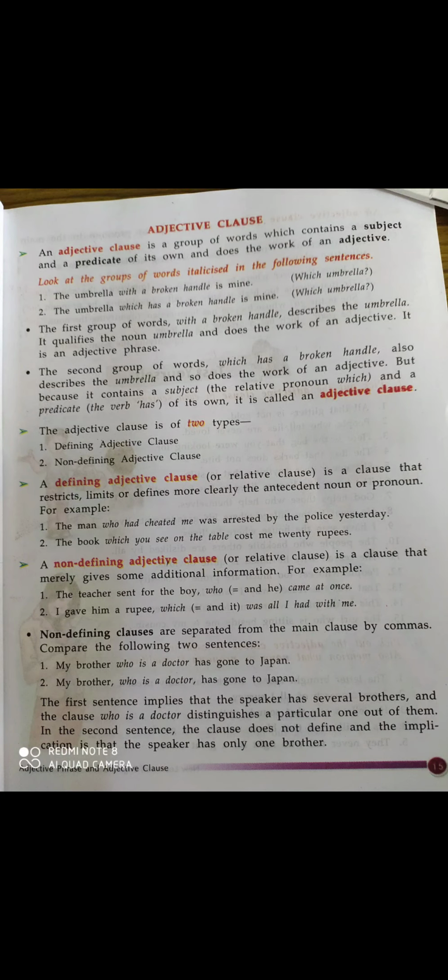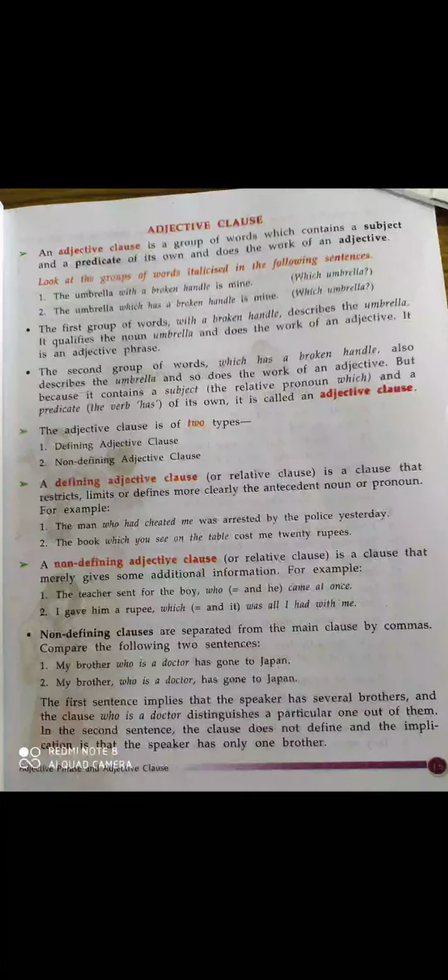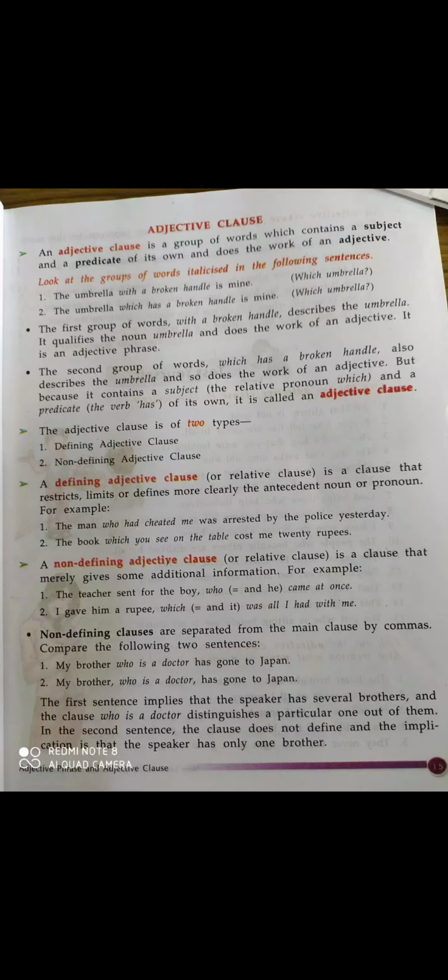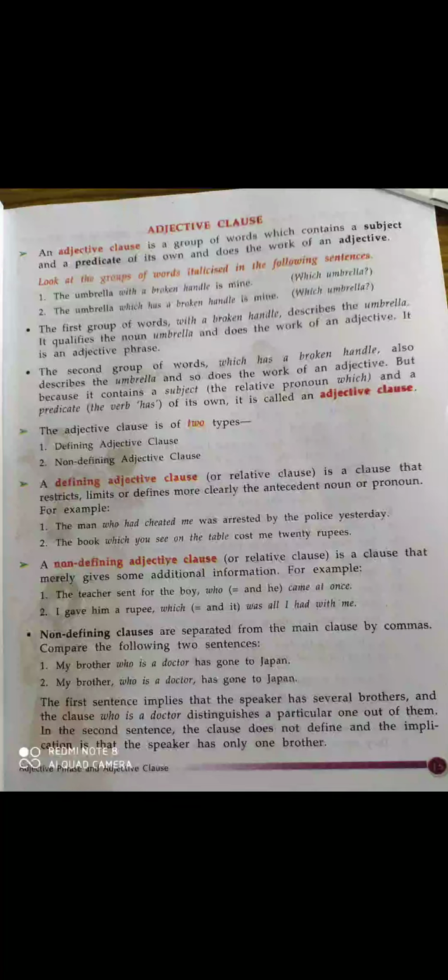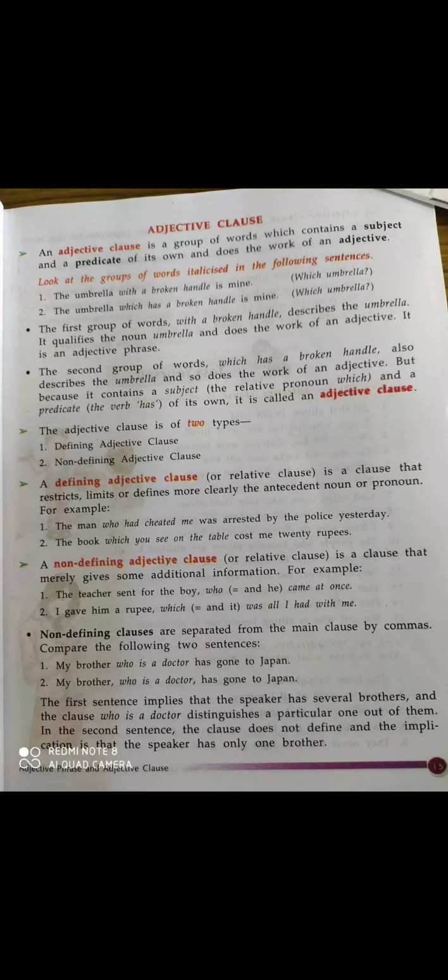So that is the basic difference between defining and non-defining adjective clause. Okay, you can easily find out if you see these examples, you can easily understand. Okay, let's see. A defining adjective clause or relative clause is a clause that restricts or limits or defines more clearly the antecedent noun or pronoun. Antecedent means that which exists before.